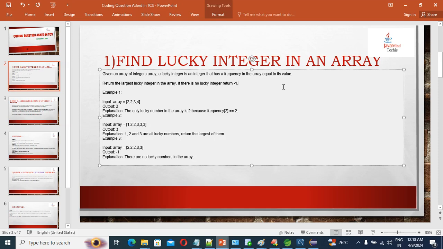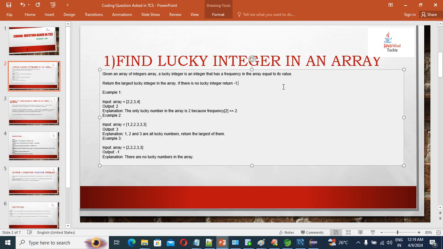See, second element 3, only one element there, right? So the key is only 1 time, that's why it is 1. 4 is only 1 time, that's why its frequency only 1. So guys, for example, while traversing array, what first we'll see? Key is 2, first element 2. So 2 is not in the hash map. First traversing, so 2 is not in hash map. So we'll put key as 2 and value as 1, right?